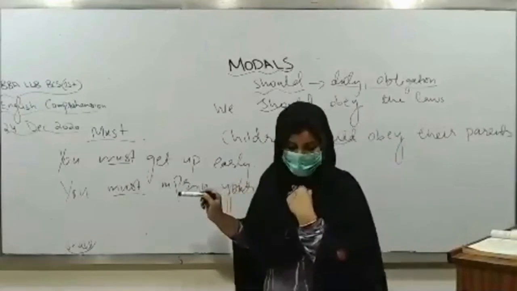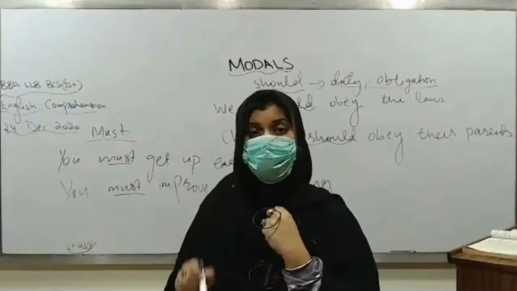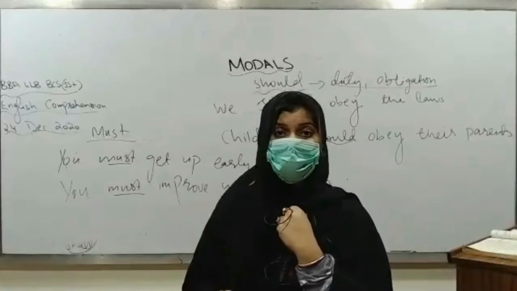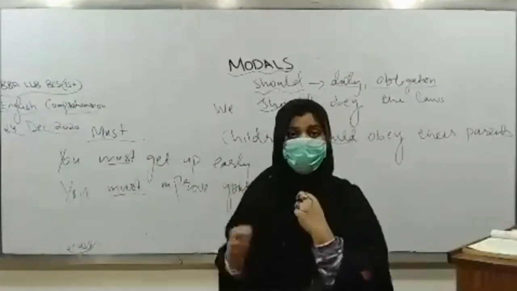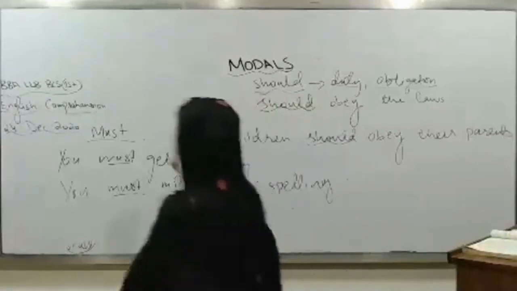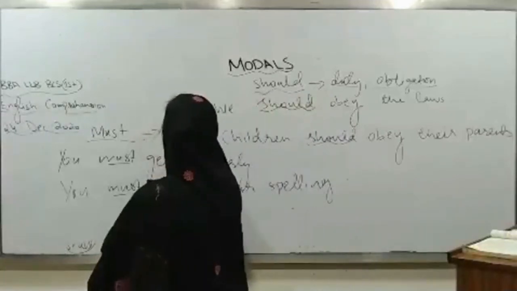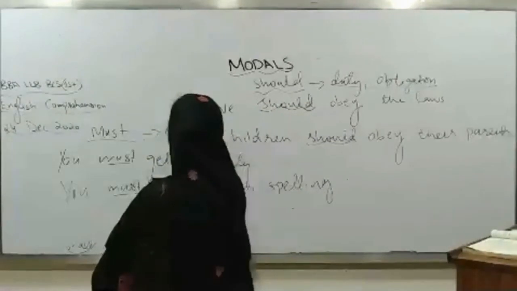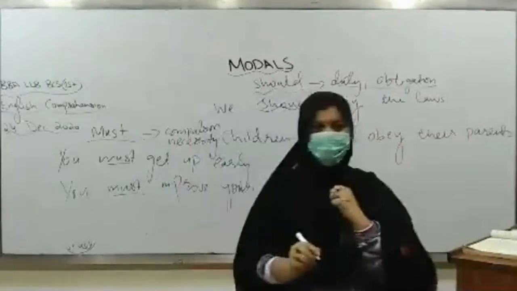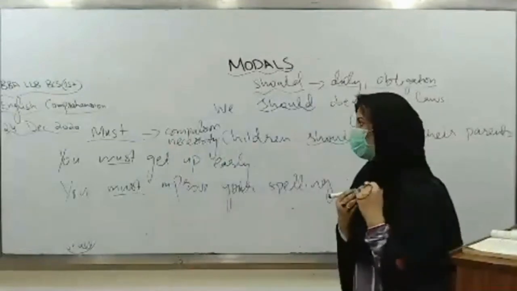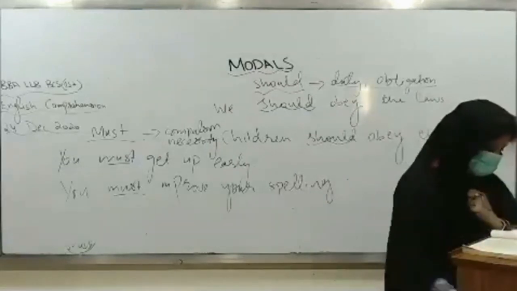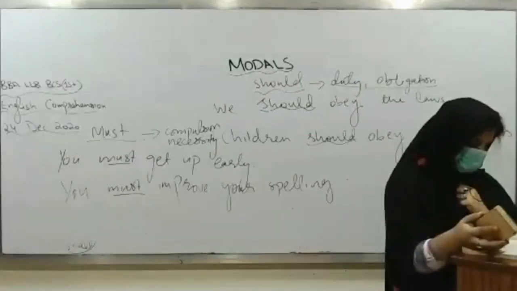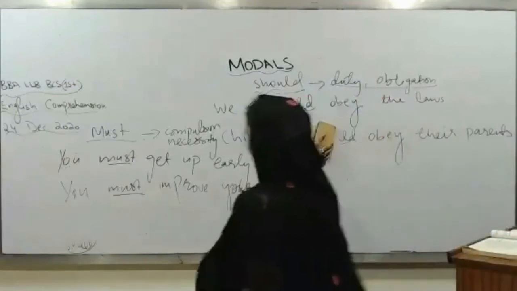So it means that you have to work on it. There is no choice left. There is no space left. अब इसके अलावा और कोई चॉइस नहीं है. You have to do it. तुम्हें ये काम जरूर करना है. So whenever you are using must, it is used for compulsion as well as necessity. Clear? So must for compulsion and necessity. Yes, ma'am. Okay. Last is